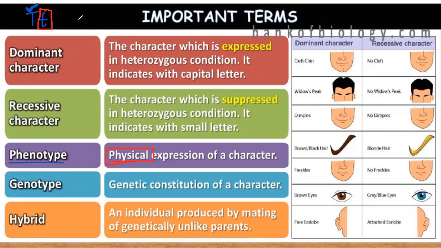Guys, what would be the phenotype of the plant that shows the gene capital Y, capital Y, if Y stands for yellow color? Yes, exactly, everybody. We would be able to see yellow color.